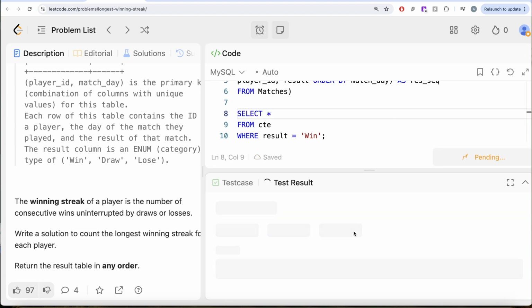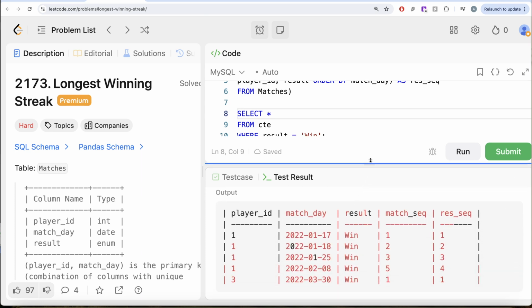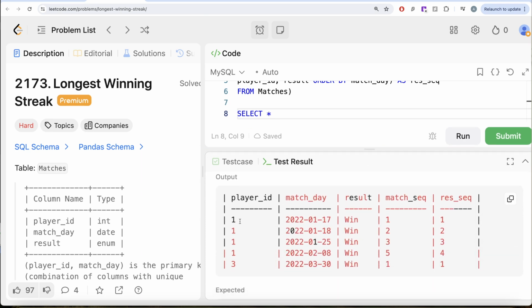Okay, so now once we have this, let us look at this. So what does this tell us? For player ID 1, there are 4 different wins. First match, second match, third match, and fifth match, they won. And if you see the result sequence, you need to read this column along with the result column. Yes, this was the first win, second win, third win, and this was the fourth win.